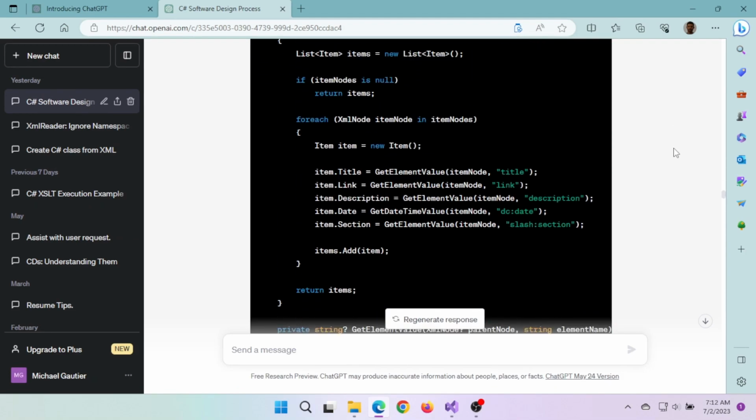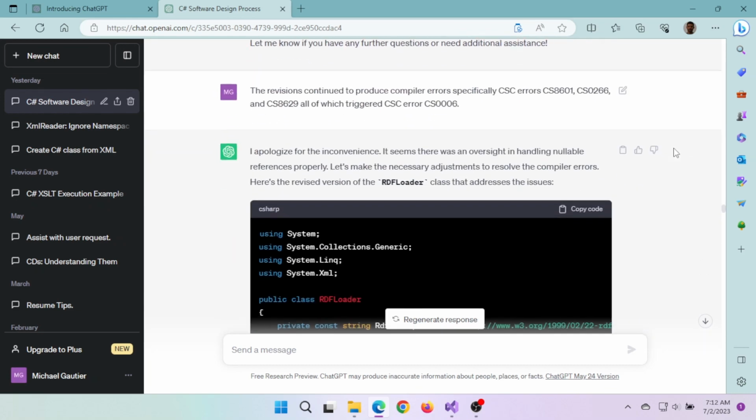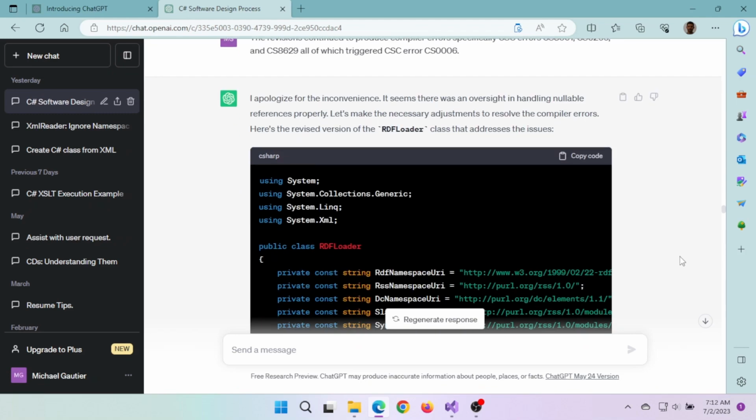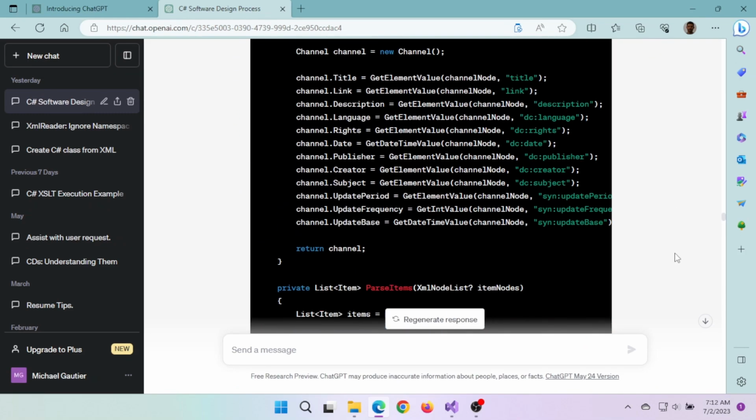It responded somewhat okay, right? I'm being polite in that. So I decided to give it more specific error messages and error codes.